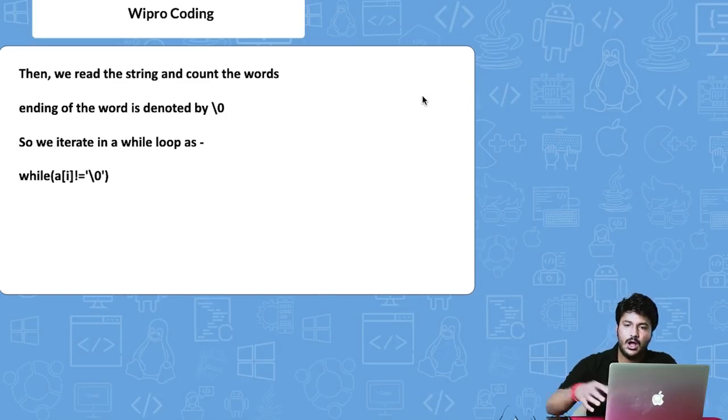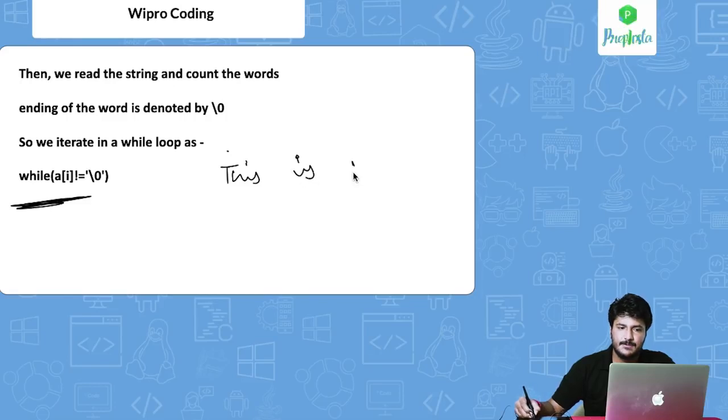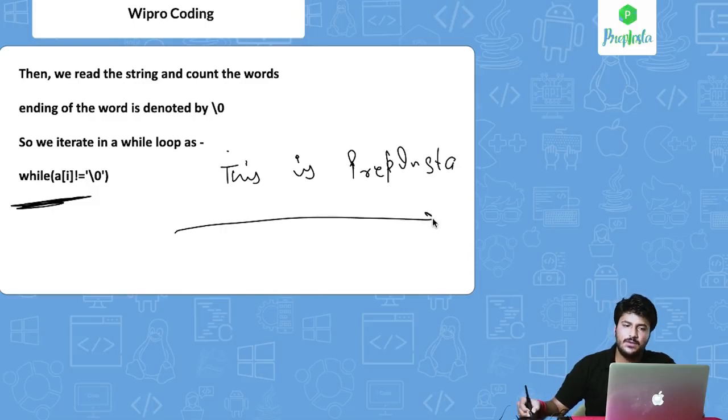To the next one. So this is how we are iterating on the loop. Let's say the string that you have gotten is this is Prepinsta. So we will use a while loop. Now we have to iterate upon this. A lot of people can do strlen, but this is not the correct way.